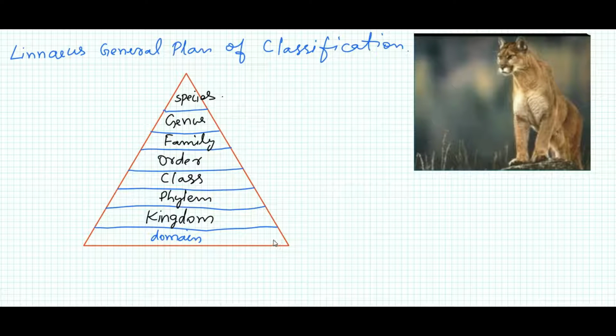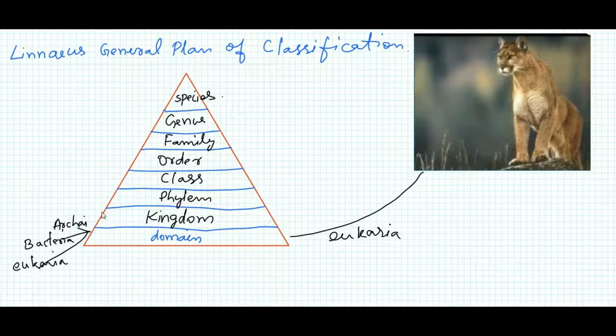The domain of the cat is Eukarya. Now I can say how many types of domain there are: there are 3 domains, including Archaea. Similarly, there are 2 major kingdoms, the plant kingdom and the animal kingdom.